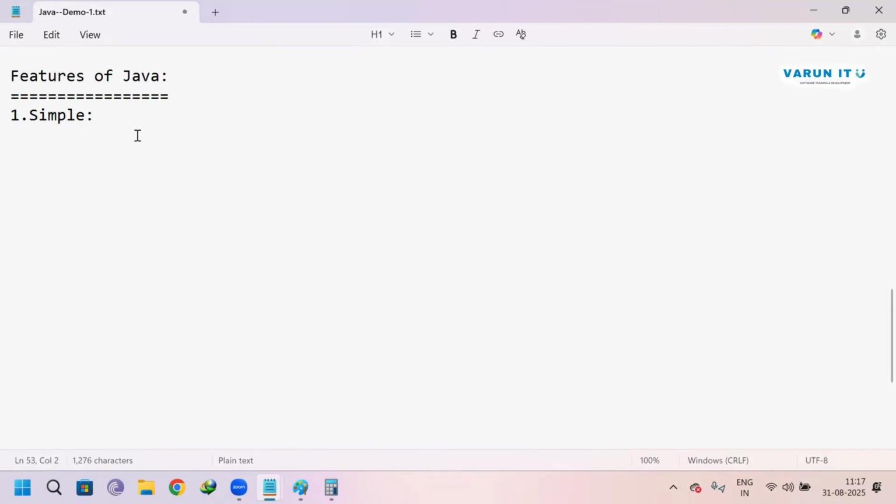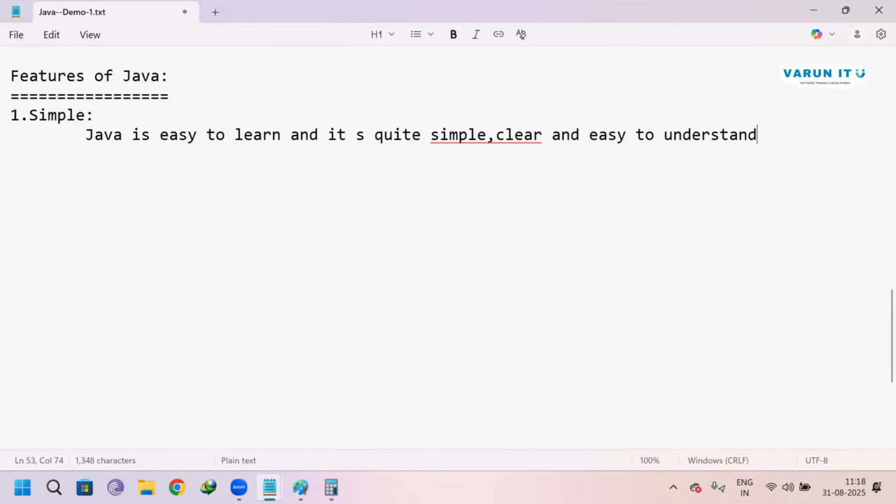Why is it simple? I told you Java is easy to learn, and it is quite simple, clear, and easy to understand. Simple, clear, and easy to understand. Java is easy to learn and it is quite simple, clear, and easy to understand.